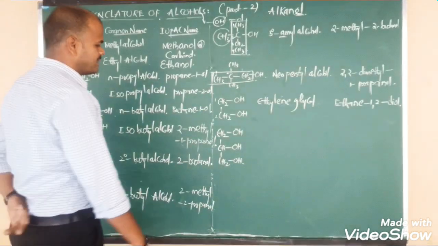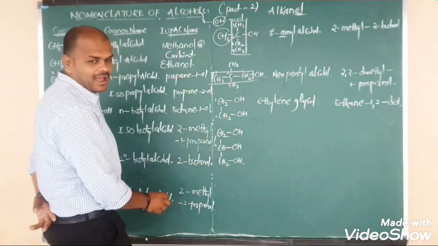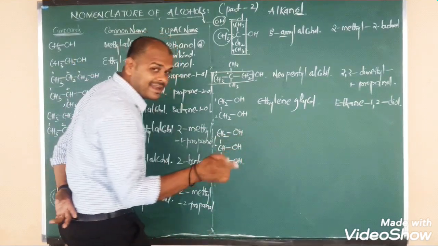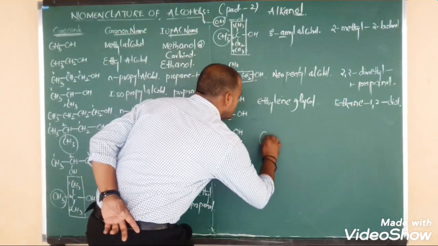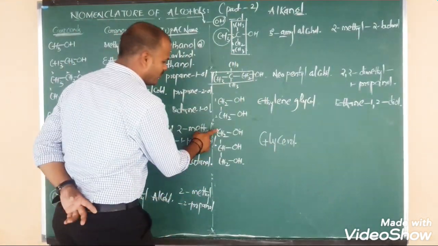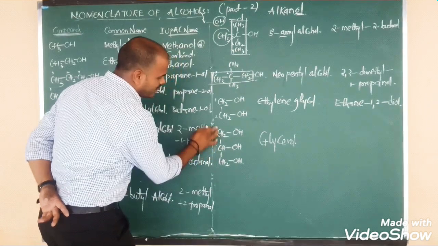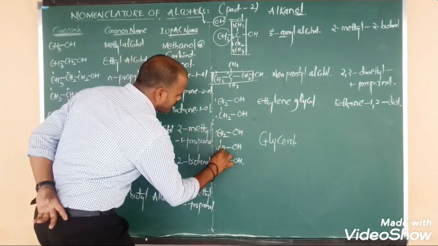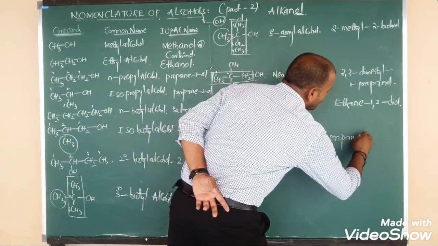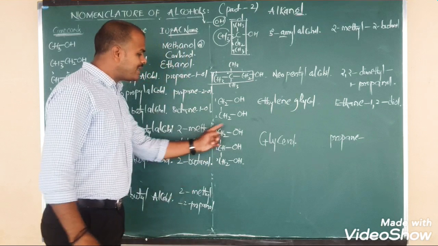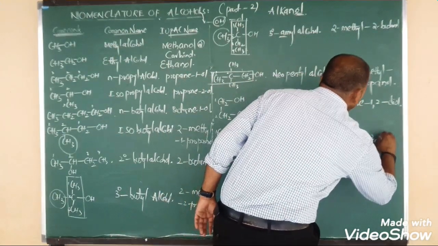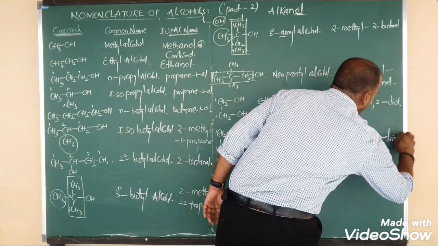Okay, beta? Right. So for this category I am going to write the common name. I hope the common name we know very well. This is a trihydric alcohol. Yesterday I told you. So its common name is, what, beta? Glycerol. IUPAC name 1, 2, 3. So a total of 3 carbons are here. What is the root word? Prop, and they have single bonds. So we say propane, 1 ol, 2 ol, 3 ol. So simply we say propane-1,2,3-triol.